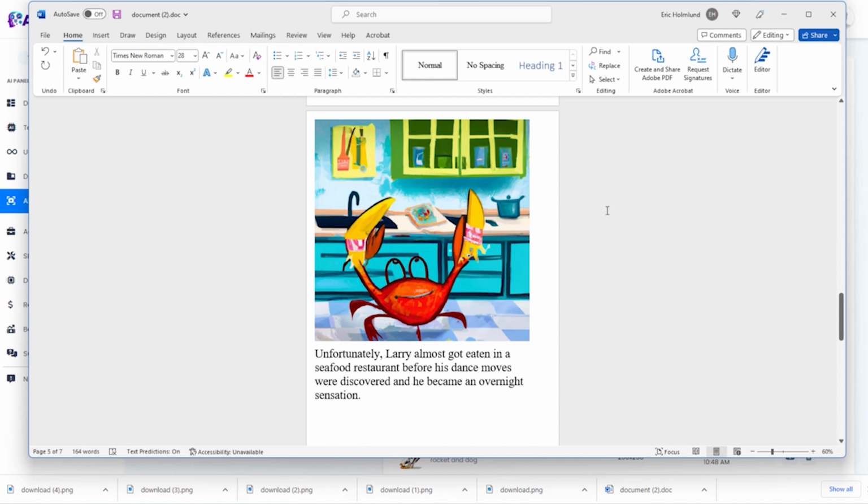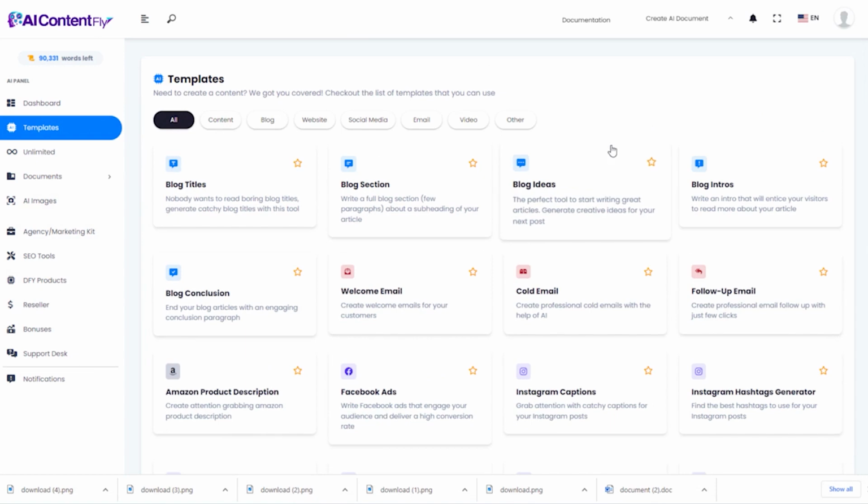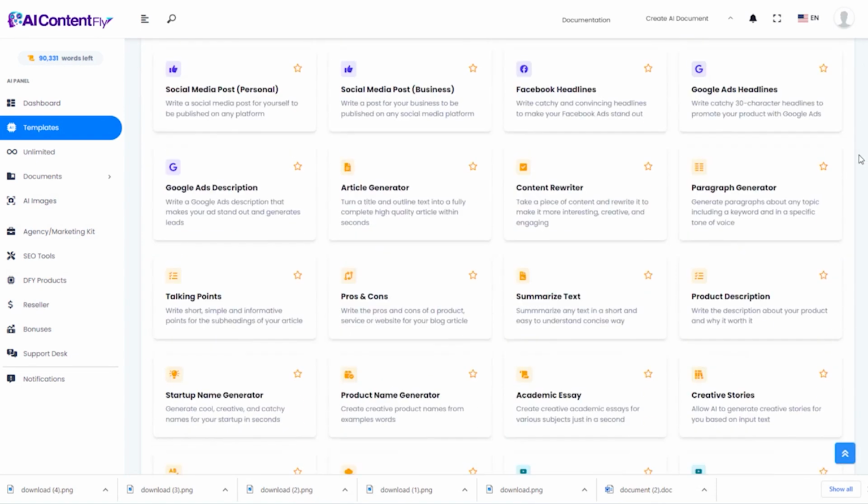Maybe you've dreamed of writing a children's book. Well, here you can actually do it in, I'd say, under 15 to 20 minutes to have a complete children's book with a story written and illustrated that was completely created by AIContentFly. Amazing, right?